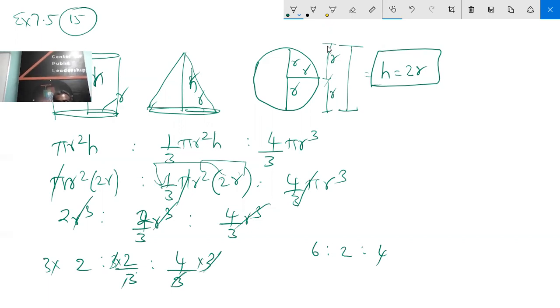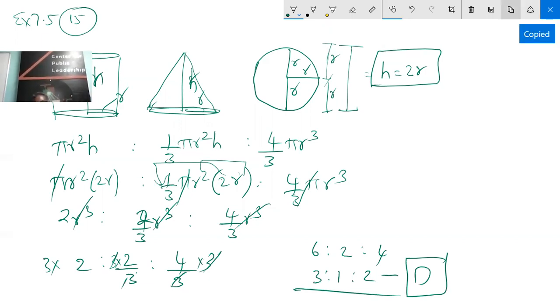Divide by 2: 3 is to 1 is to 2. That is the ratio. It is there, that is D. So we easily got the answer. What is the main point here? We have to find out H is equal to 2R. Once you find that out, everything else is very easy.